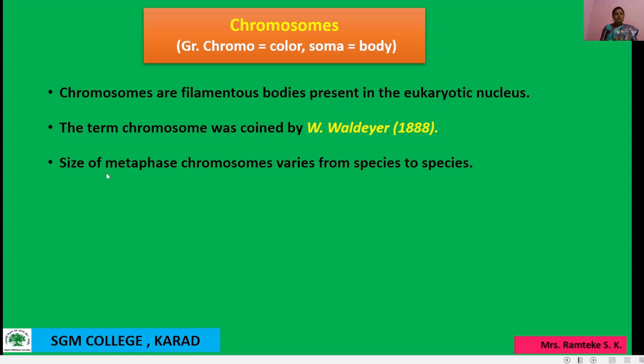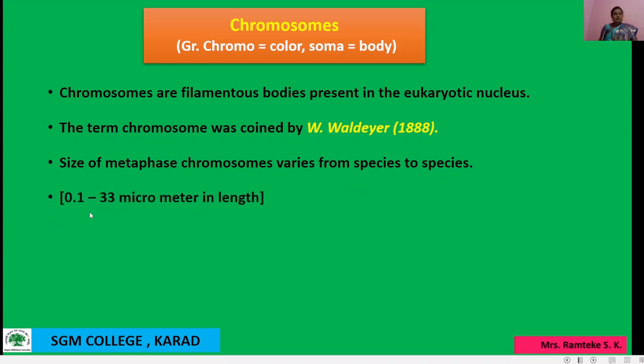The next point is that the size of metaphase chromosome varies from species to species. In the cell division process, one stage is metaphase. So in the metaphase stage the chromosome size varies from species to species. The chromosome found in the metaphase stage varies from species to species.